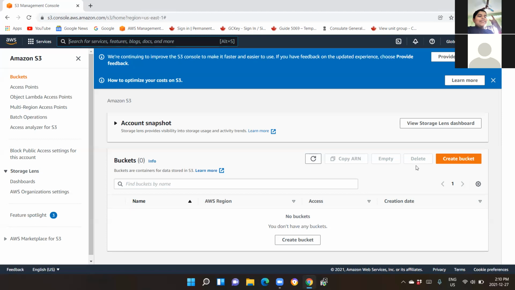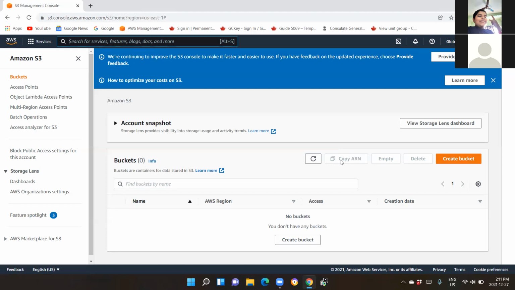There was no such option called empty in the earlier screen. However, in the newer screen, you have an empty button as well as a delete button. The reason is that in the older screen, if you simply clicked on the bucket and hit the delete button, it used to delete the entire bucket. However, with the newer screen, it is no longer possible to delete the bucket with contents.